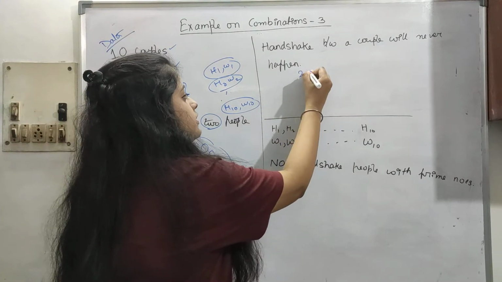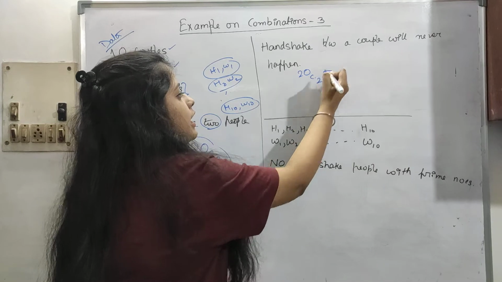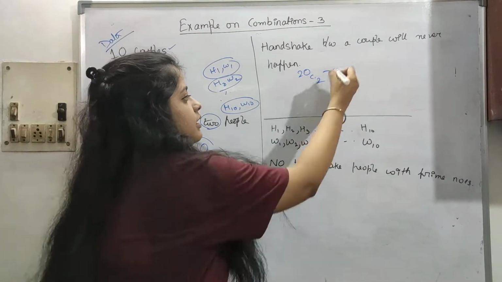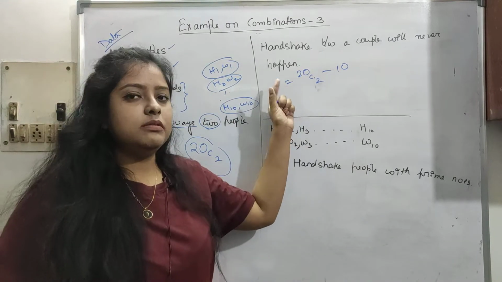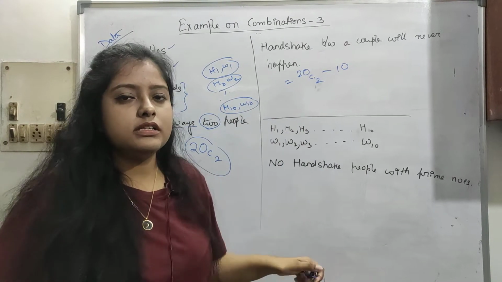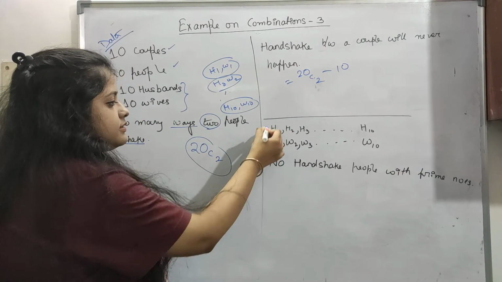So total 20C2 is there, and how many couples are there? Total 10 couples. Because between the couples no handshake is possible, minus 10.